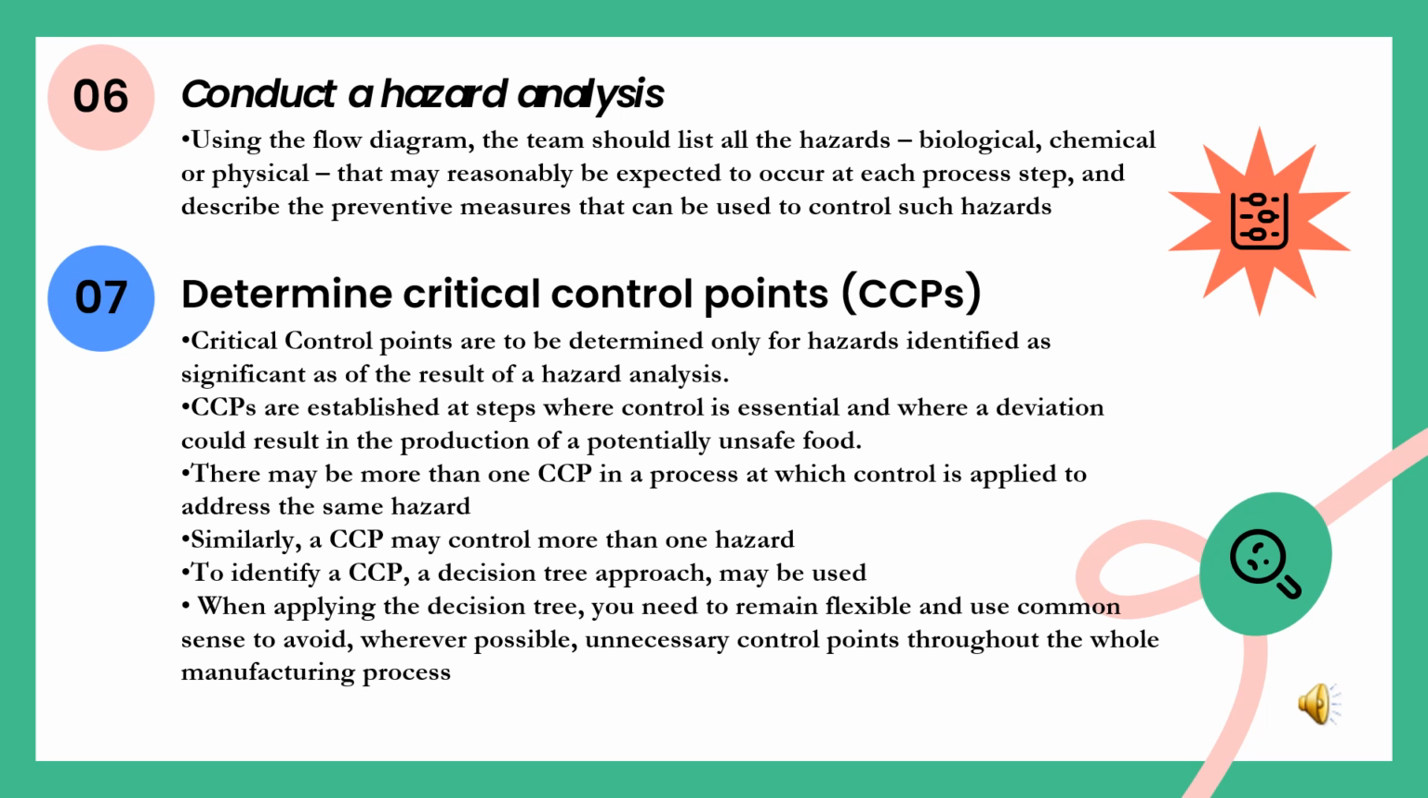There may be more than one CCP in a process at which control is applied to address the same hazard. For example, heat treatment may be the CCP for killing vegetative cells of a pathogenic spore former, but the cooling step may be a CCP to prevent germination and growth of the spores. Similarly, a CCP may be used to control more than one hazard. For example, heat treatment can be a CCP that addresses several microbial pathogens.